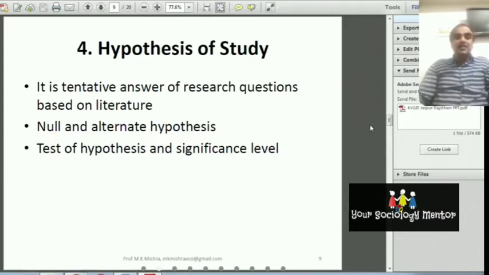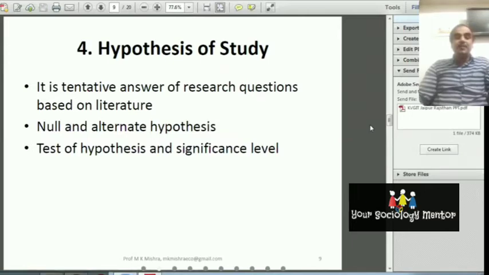So a student's knowledge is the function of class teaching. A student's knowledge can be measured by the marks of the knowledge. So marks of the knowledge is the function of class teaching and other independent variables also. So what is the impact of the independent variable on the dependent variable?